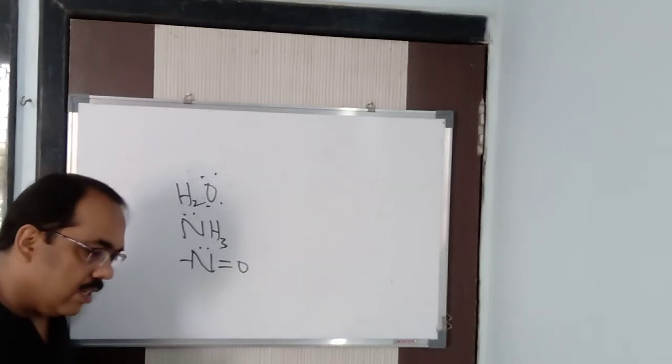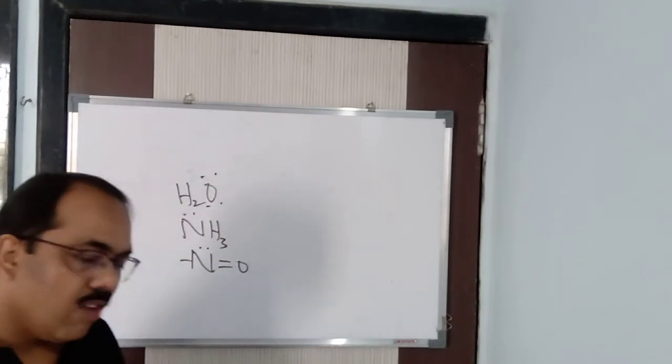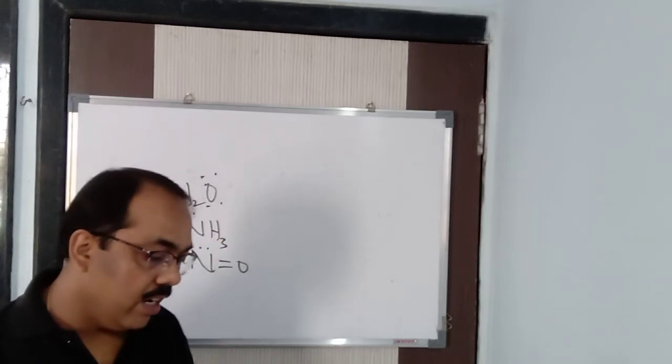So in this way, if there is one donor atom, that is called unidentate or monodentate ligands. Ligands which possess only one donor atom, that can form only one coordinate bond to the central metal atom or ion, are called unidentate or monodentate ligands.